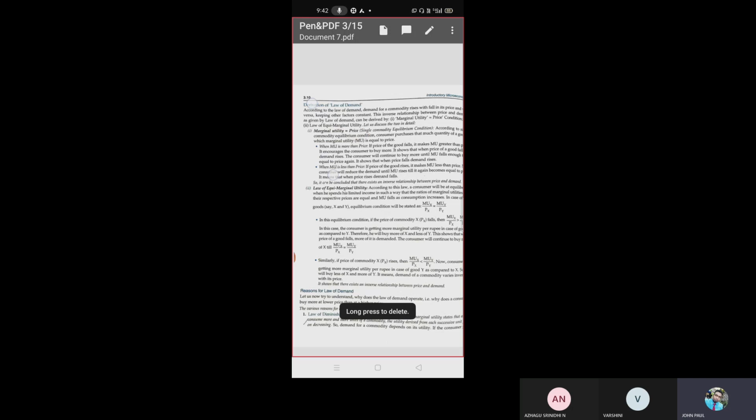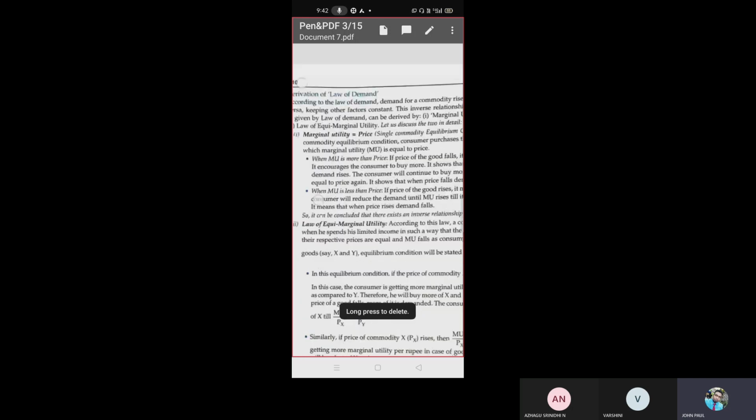Marginal utility is equal to price. Where did we discuss it? In consumer equilibrium. Yes or no? In consumer equilibrium, marginal utility is equal to price, which is called equilibrium, right? Yes or no? So what is the law of utility?